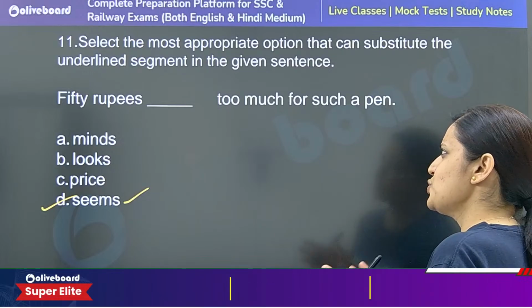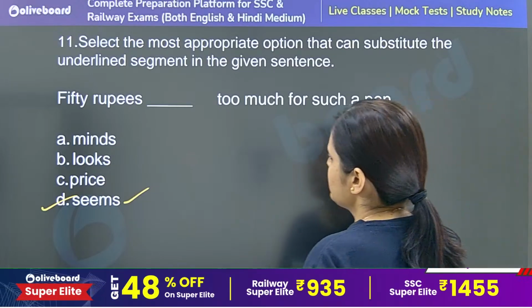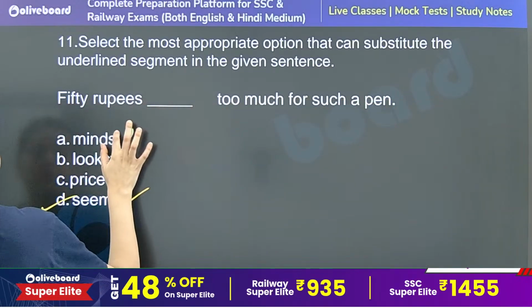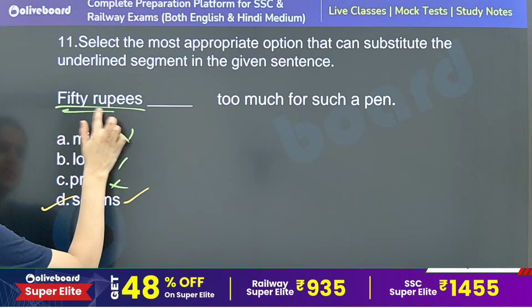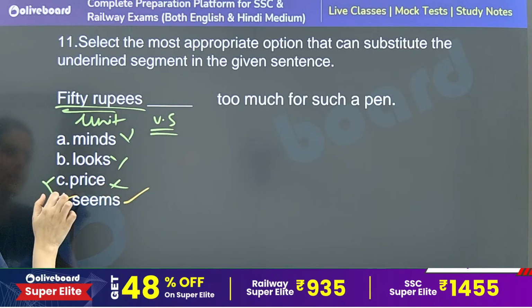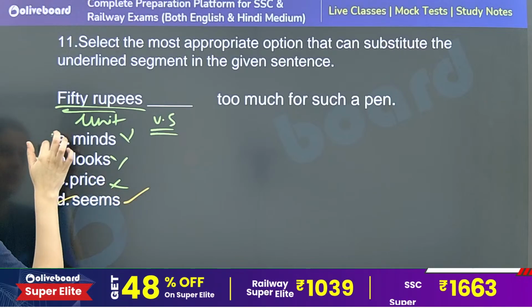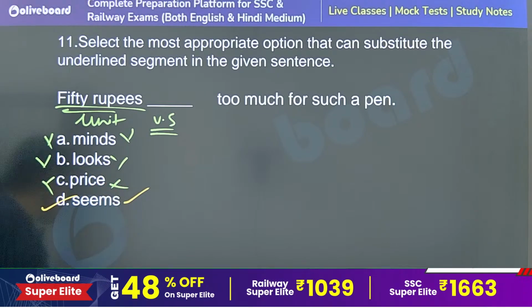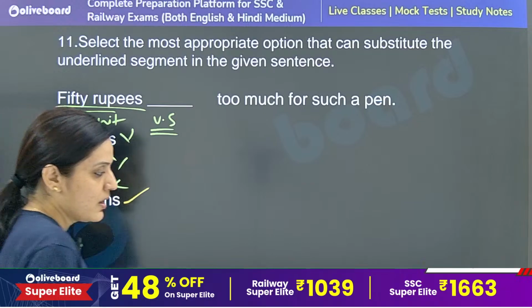₹50 just seems too much. It seems too much for such a pen. Price, looks, minds: this is a single unit, so definitely my verb will be singular. So you can't use price. Looks is again the incorrect context. Minds is again the incorrect context. Option number D is the correct answer. Next question.